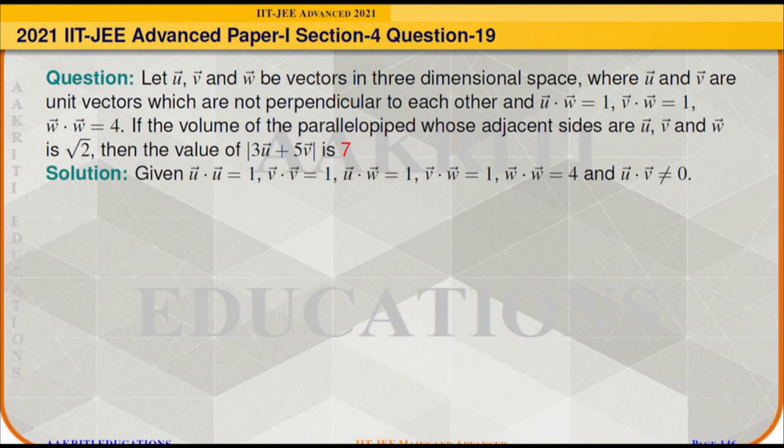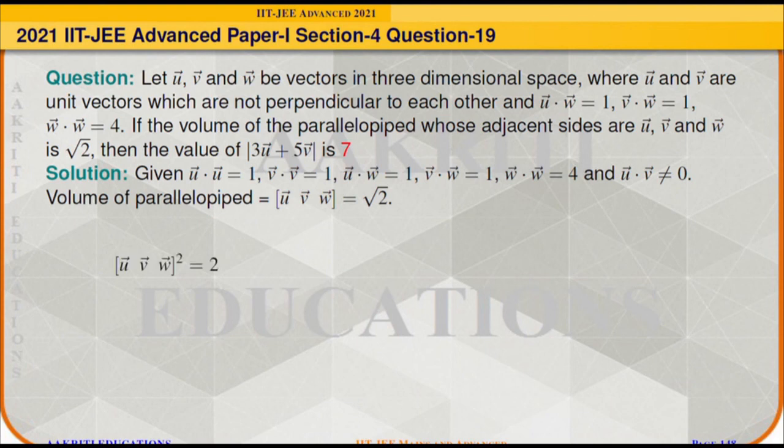Now the given information is U dot U is equal to 1 because U is a unit vector. Similarly, V is a unit vector, so V dot V is equal to 1, and we are given that U dot W is equal to 1, V dot W is equal to 1 and W dot W is equal to 4. Further, we are also given that U and V are not perpendicular to each other. It means U dot V is not equal to 0. The other information is the volume of the parallelepiped, which is nothing but the box product of vector U, vector V and vector W, and it is given as root 2.